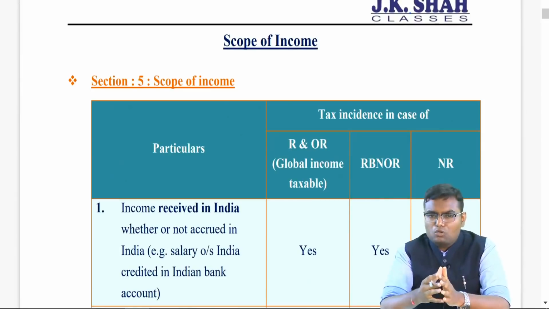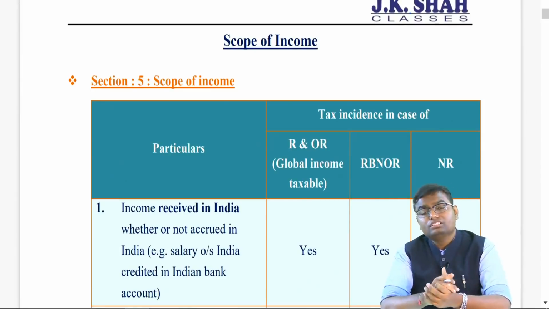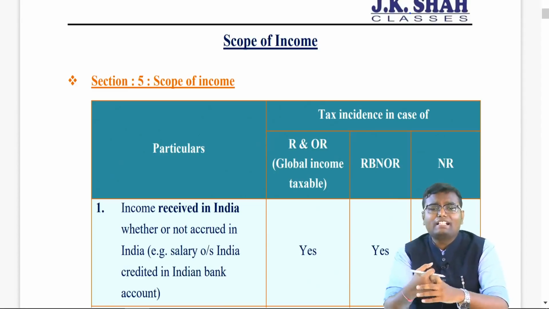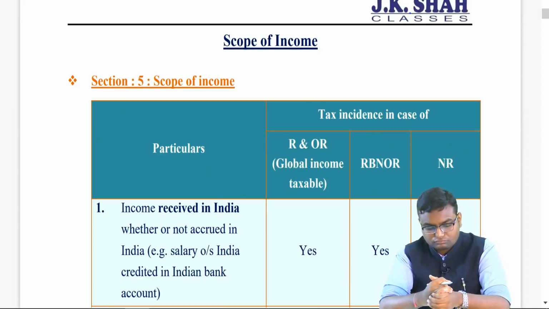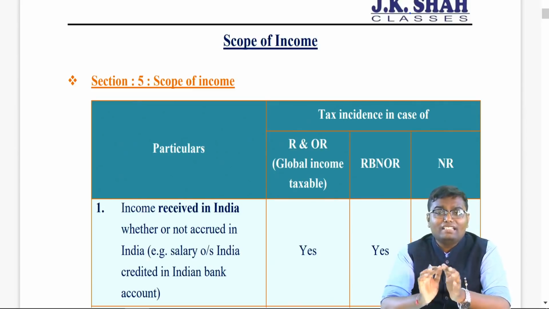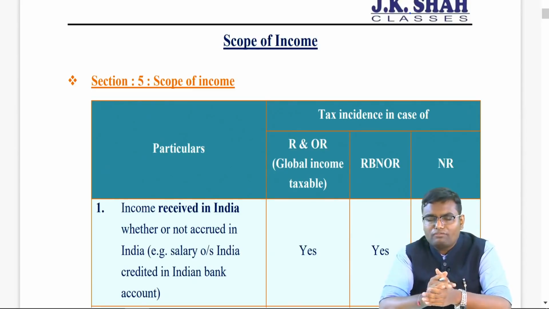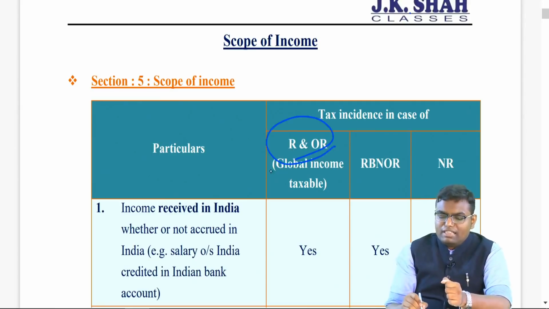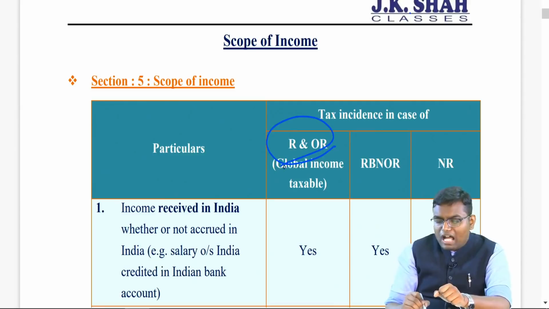See, first we saw how to decide these three categories. Now why did we decide that? To decide which kind of income is taxable to them. In a nutshell, R&OR means a person who used to live in this previous year plus all the past years, majority of the time in India. So can I say he is using the services of India? And that's why each and every income of a R&OR, whether earned in India or outside India, is always taxable in India. So for R&OR, global income will be taxable in India.